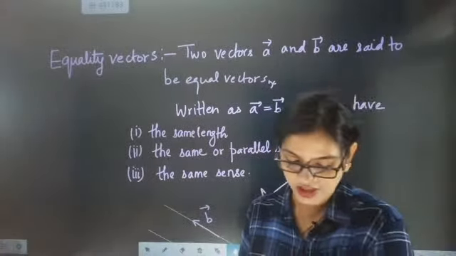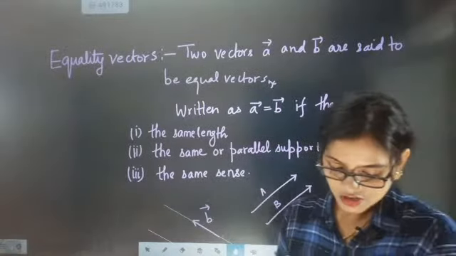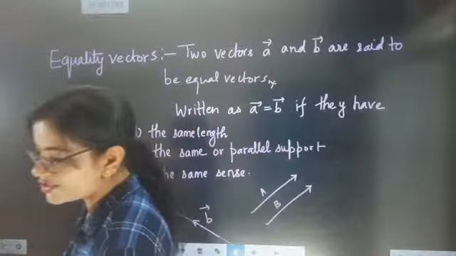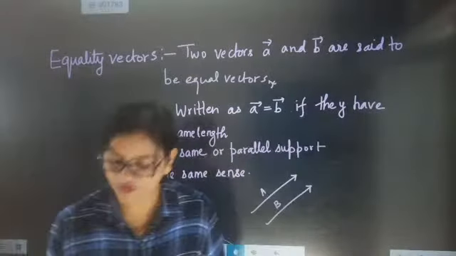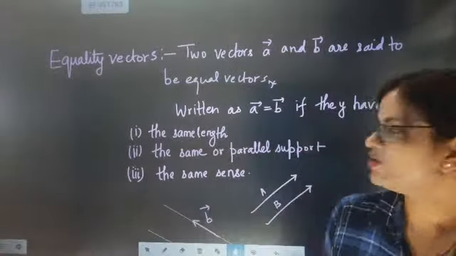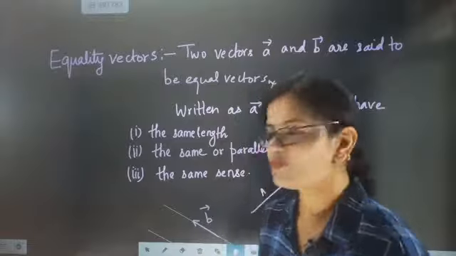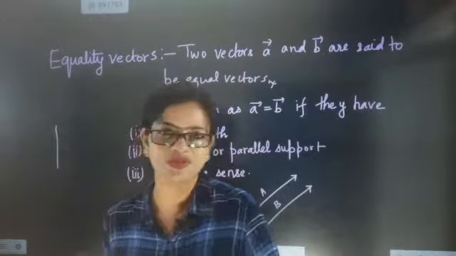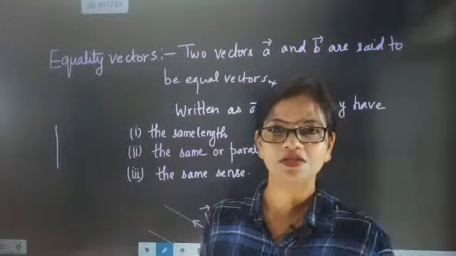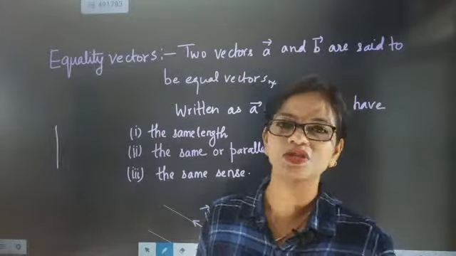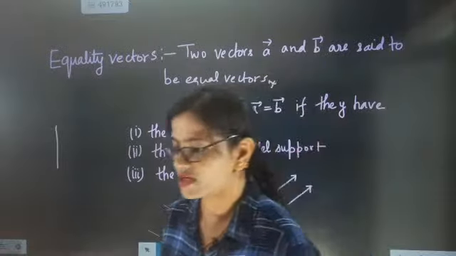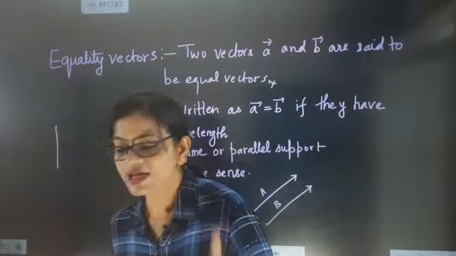When two vectors are said to be equal, you will say, auntie, why waste that much time? You have just studied the characteristics of a vector. If two vectors match in the characteristics, then they will be considered equal vectors.